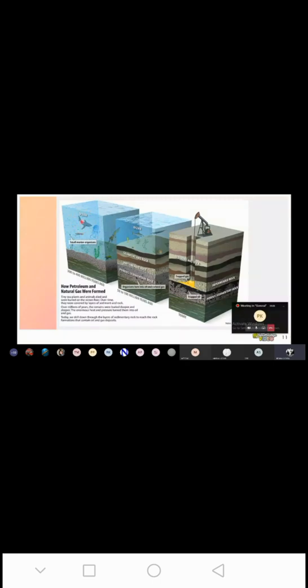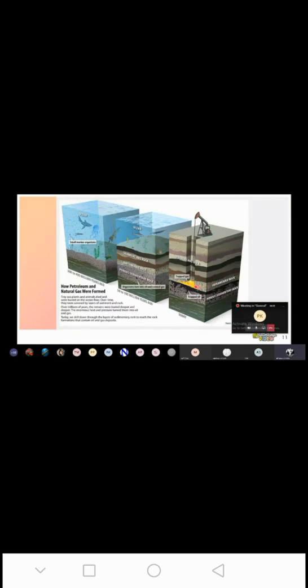As they die, what happens? These marine organisms will settle here. And again, when they settle here, these sediments will lie over them. And likewise, the sediments will keep on depositing. After some time, due to the pressure which is created by these rocks and the heat from the earth, which is created from deep inside the earth, from the core, heat is generated. So, because of the presence of that heat and the pressure which these rocks provide, the oil gets trapped here in the small spaces between the rocks, and this is how the rocks are formed.